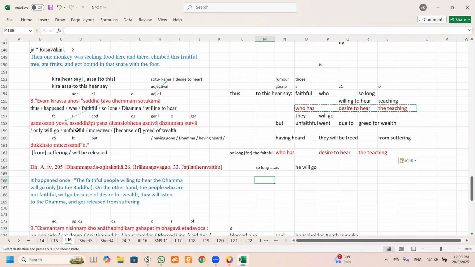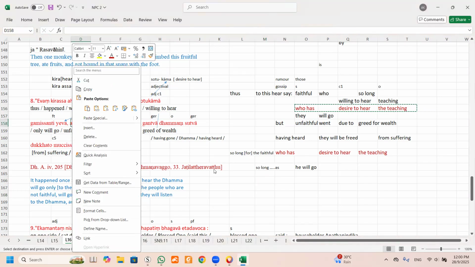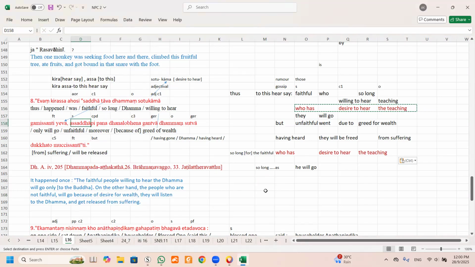This word is na plus sada. Na plus sada, it becomes this. So it becomes a, the S duplicates, asada. That means this is unfaithful.